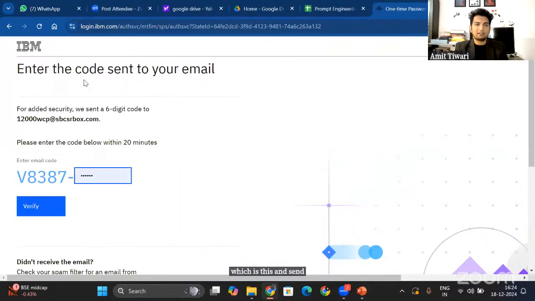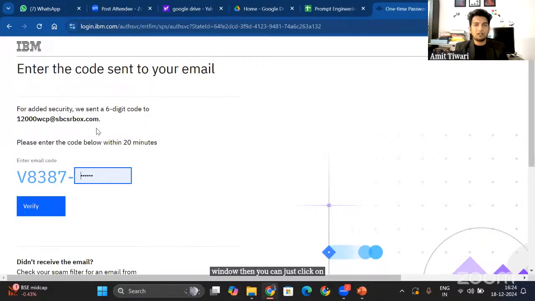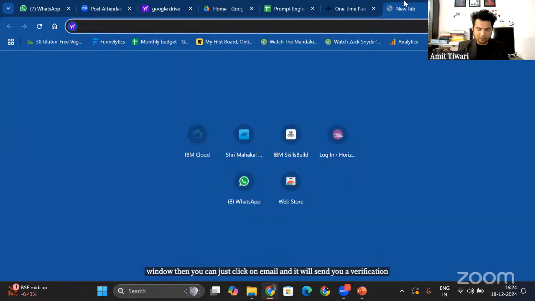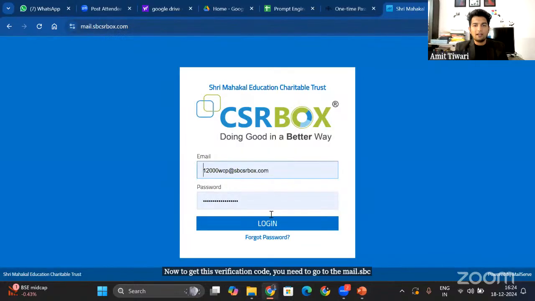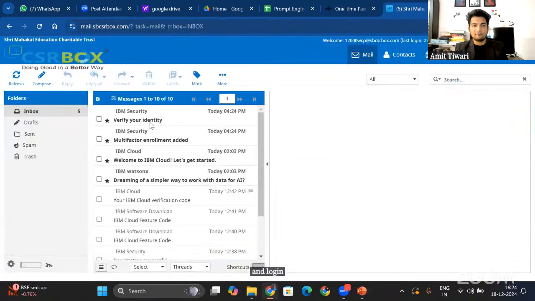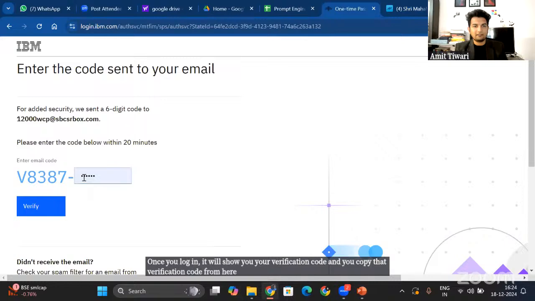All right. So if you are getting the multi-factor authentication window, then you can just click on email and it will send you a verification code to your email. Now, to get this verification code, you need to go to mail.sbcsrbox.com and log in with your email ID. Once you log in, it will show you your verification code, and you copy that verification code from here and then paste it here.